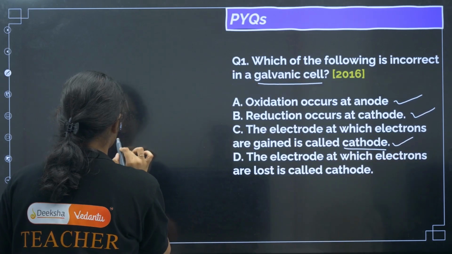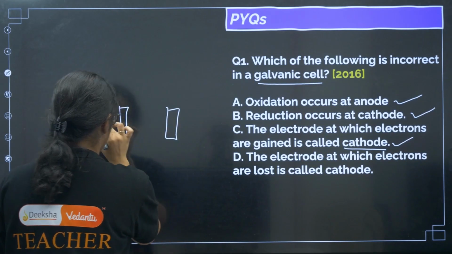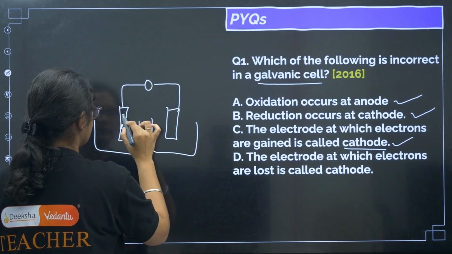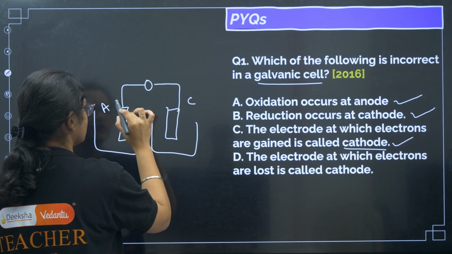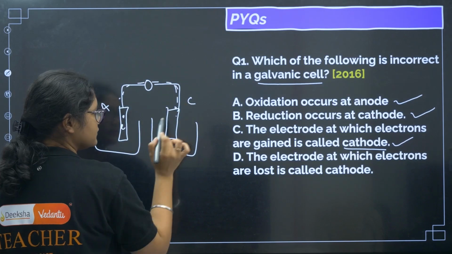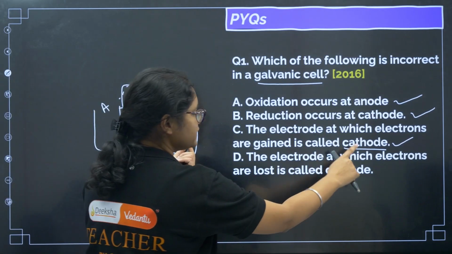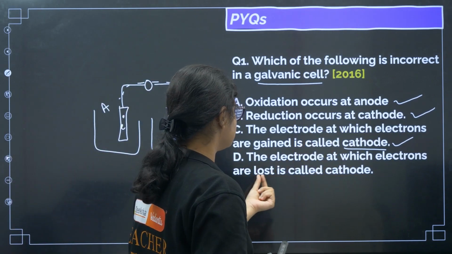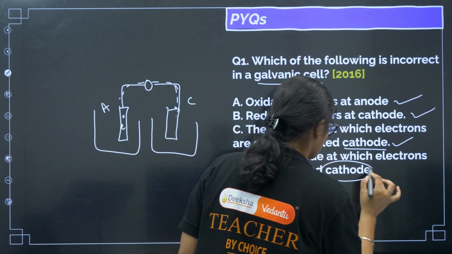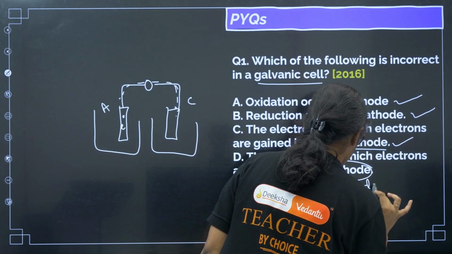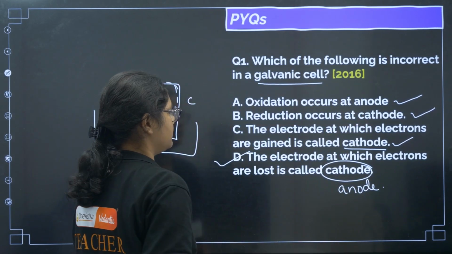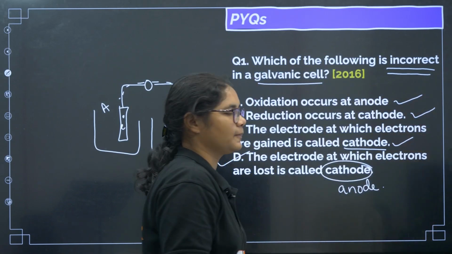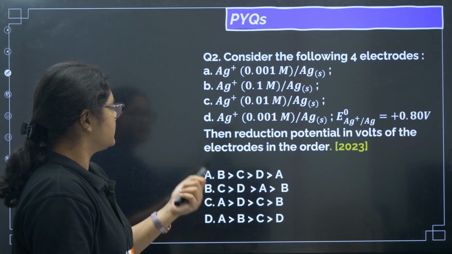Yes, if you remember, we have this side, and we have like this here, right? This side is anode and this is cathode. Here electrons are lost and here electrons are gained. So the electrode on which the electrons are gained is called cathode, that is correct. The electrode at which electrons are lost is called cathode, this is wrong, this has to be anode. So the correct answer for this question will be option D, because you need to find the incorrect statement. Now let us move towards the next question.